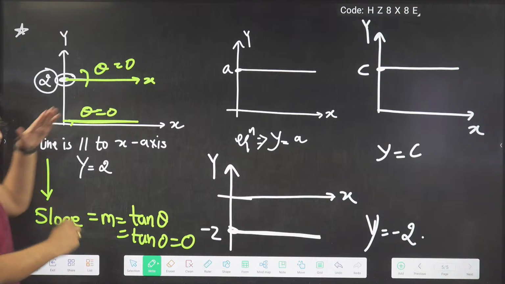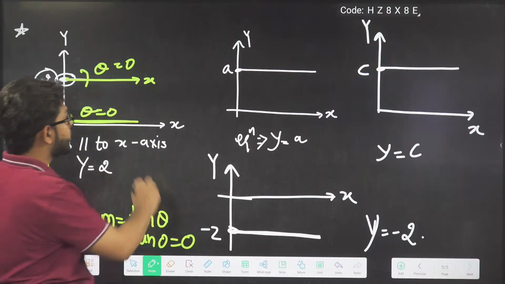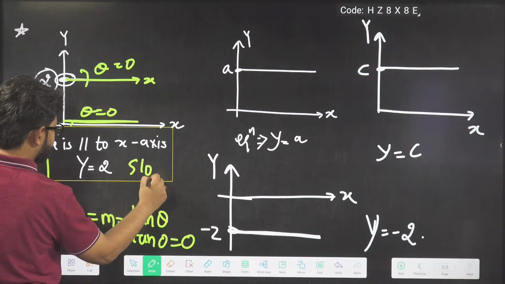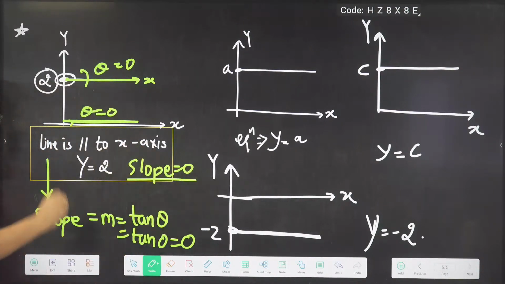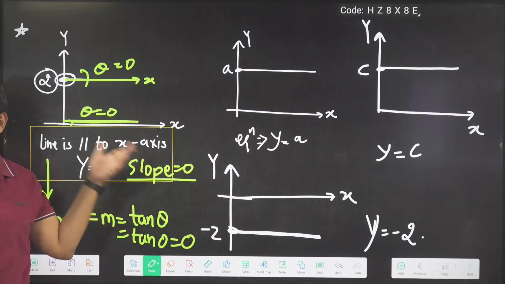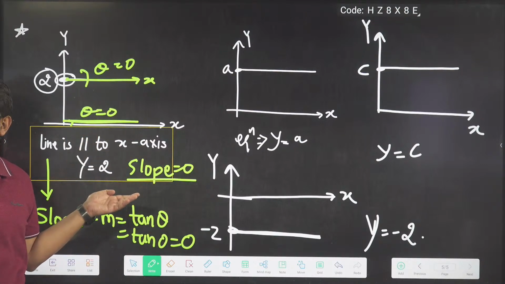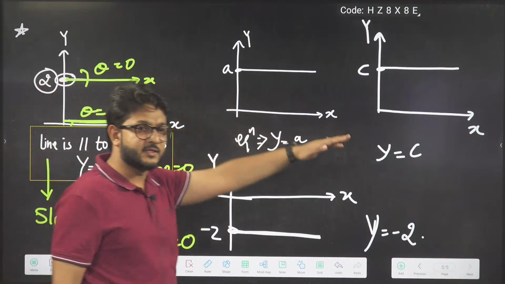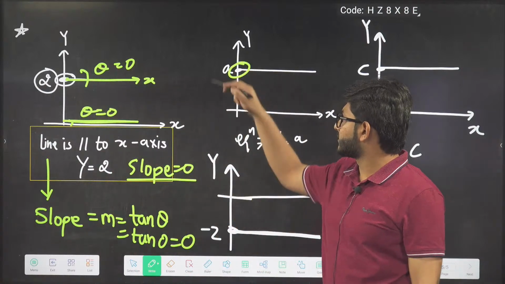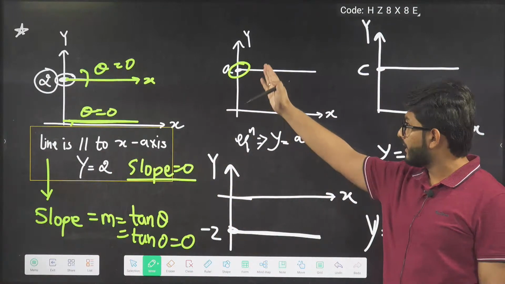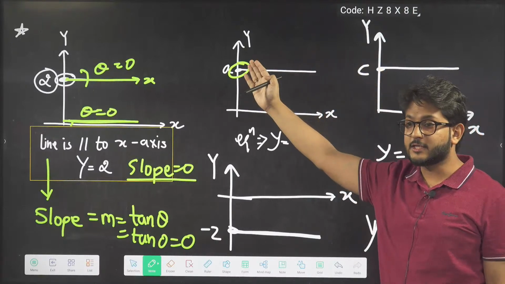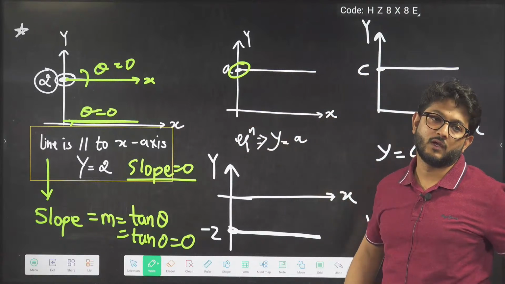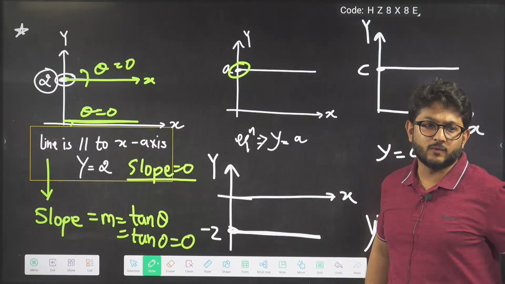0. So whenever we have a line like this, the slope is 0. Whenever the line is parallel to the x-axis, the slope will become 0. Whenever the y coordinate is fixed and x is varying, meaning the line is parallel to the x-axis, in that case the slope will become 0.